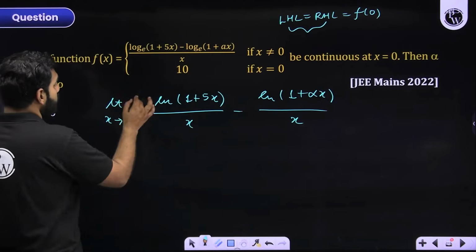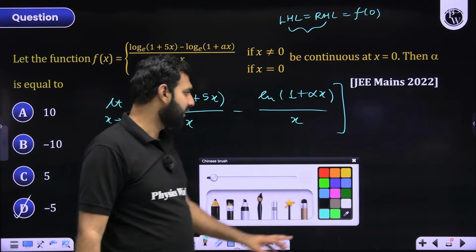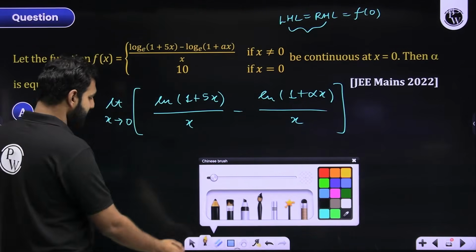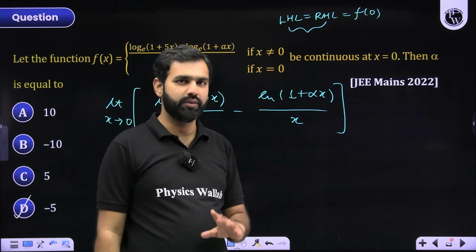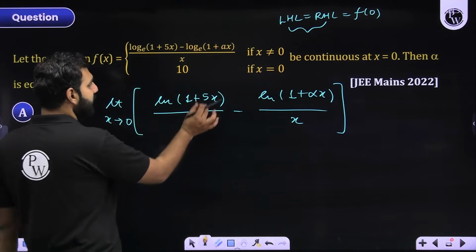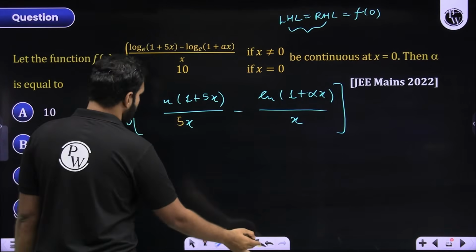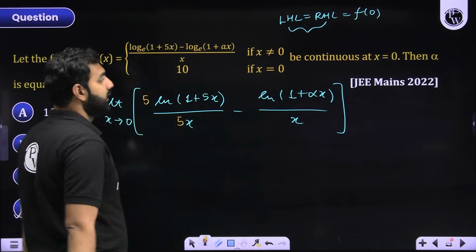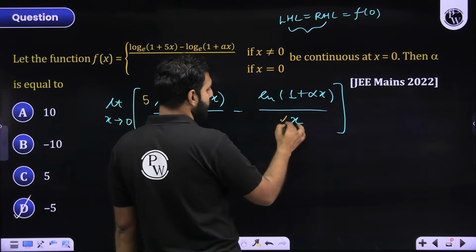Now, when you do so, what advantage do you get? The idea is very simple here, students. What I'm seeing here is that ln(1 plus x) upon x, when x approaches 0, is 1. So I'll use that. But here it is 5x. So I should have a 5x here. So I need to multiply it by 5 here as well in the numerator. Similarly, it is ln(1 plus alpha x). So I should have alpha x here as well in the denominator.